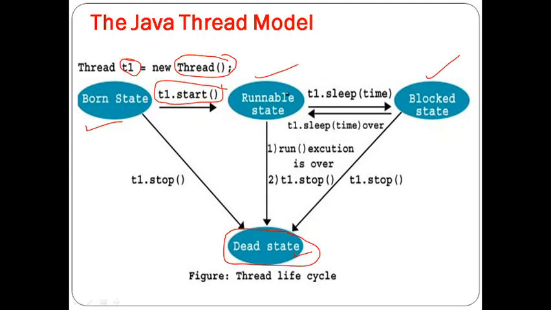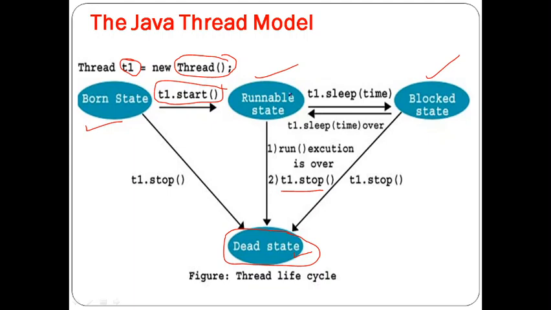Now, for example, my thread is in the runnable state. Whatever actions I want to perform, if they are completed, the thread will automatically move to the dead state. Or in the runnable state, if I call the t1.stop method also, the thread will go to the dead state.